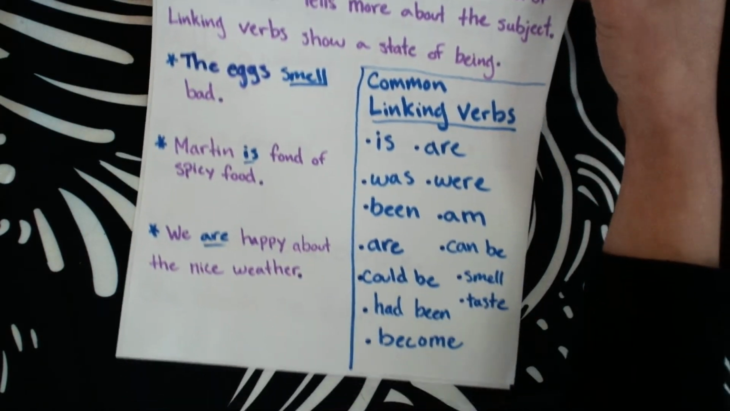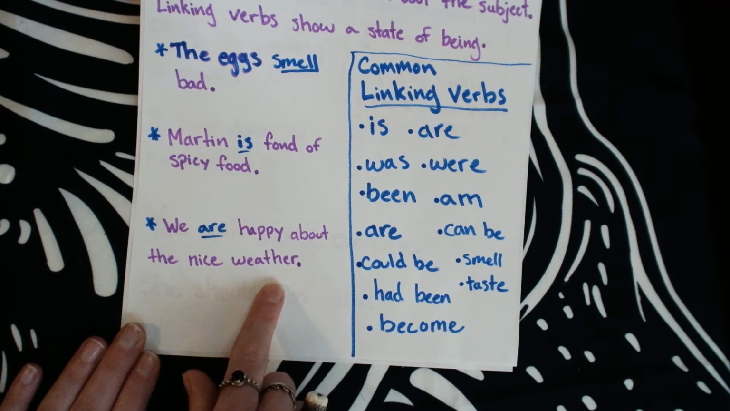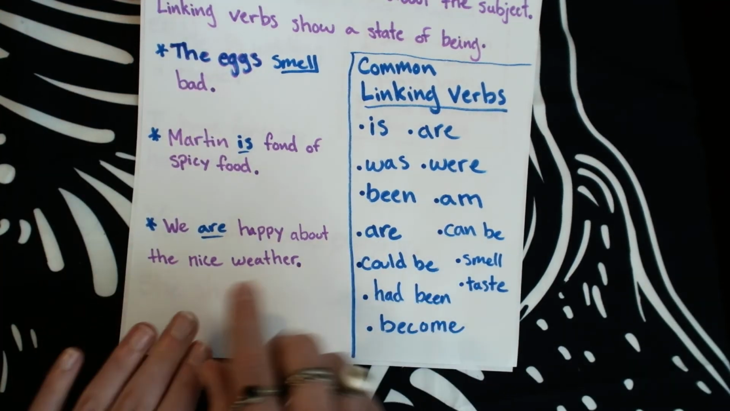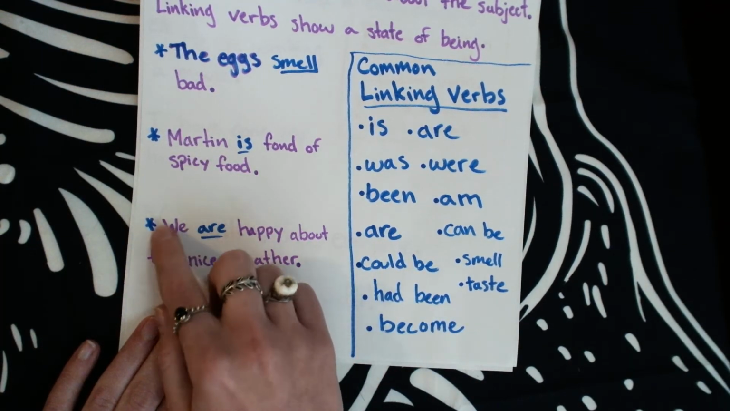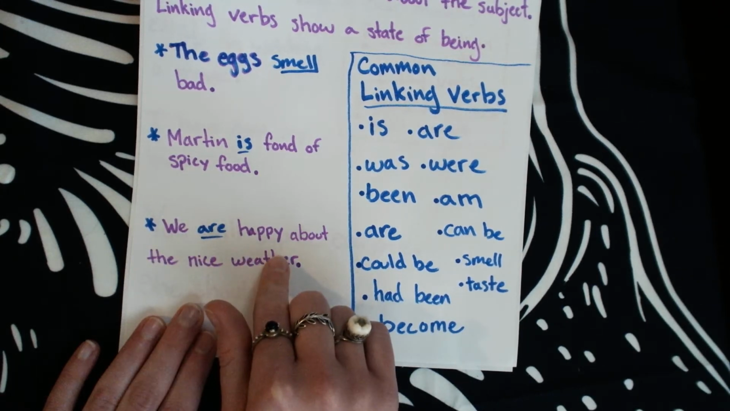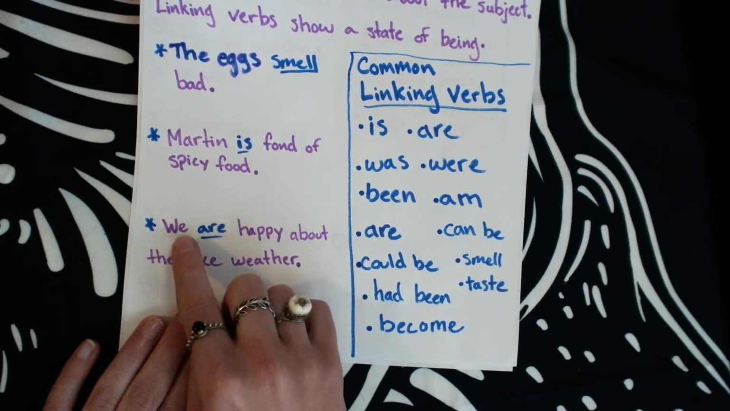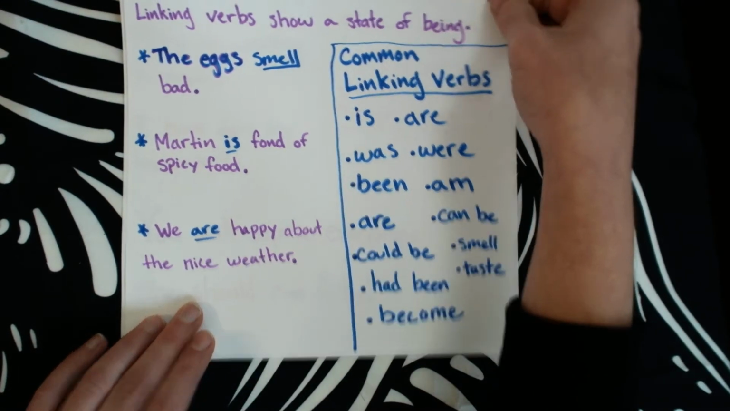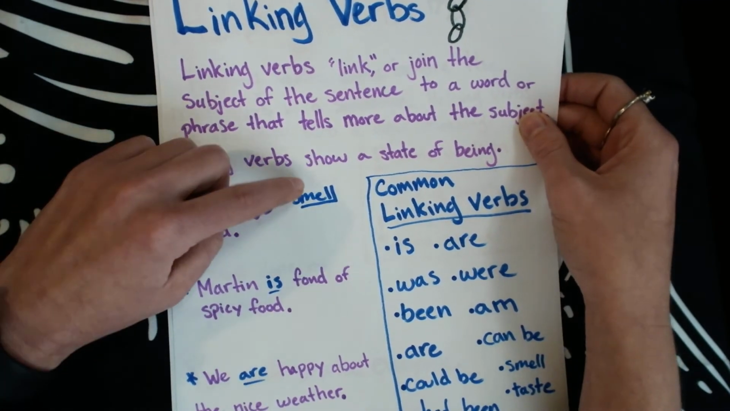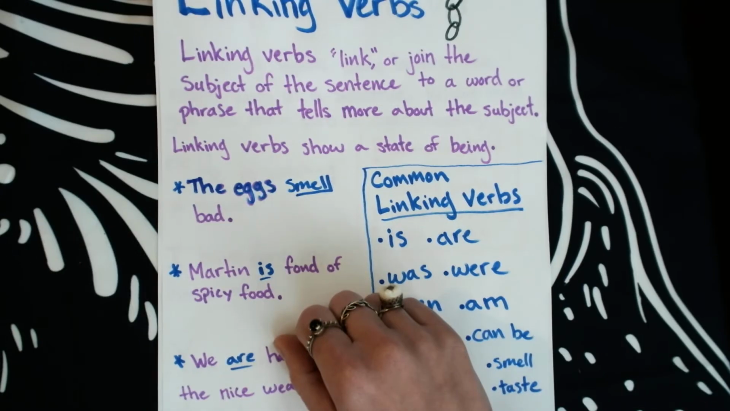Let's take a look at another one. We are happy about the nice weather. We couldn't just say, we happy about the nice weather. That's not a sentence. You need a verb. So we need to link the subject we to the information. We are happy about the nice weather. So we can identify our linking verbs by looking at the subject, we, for example, Martin, or the eggs. And we can see, okay, is this word connecting the subject to more information about it?